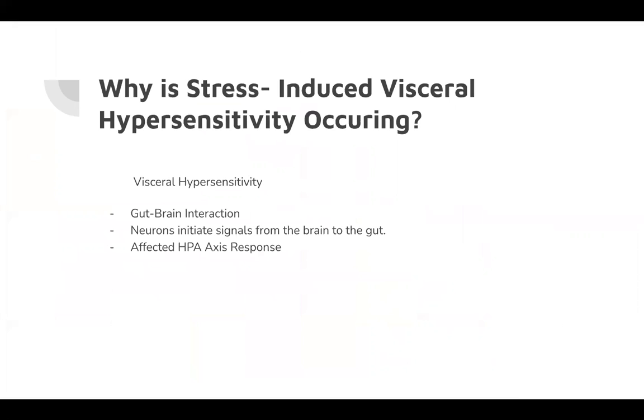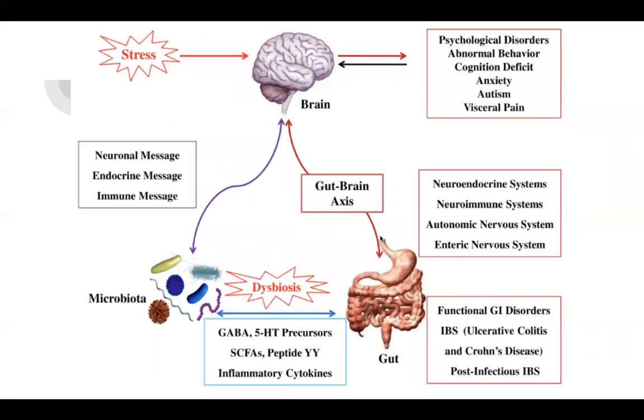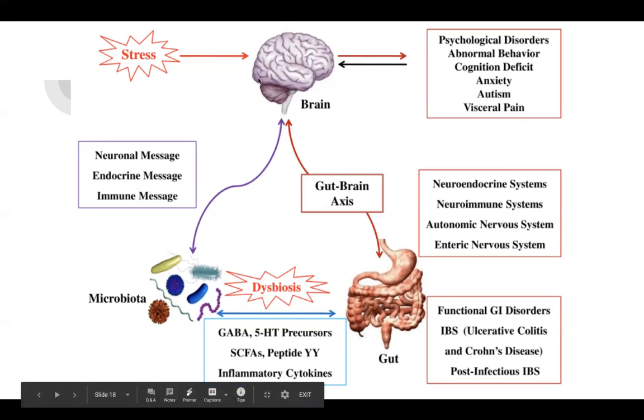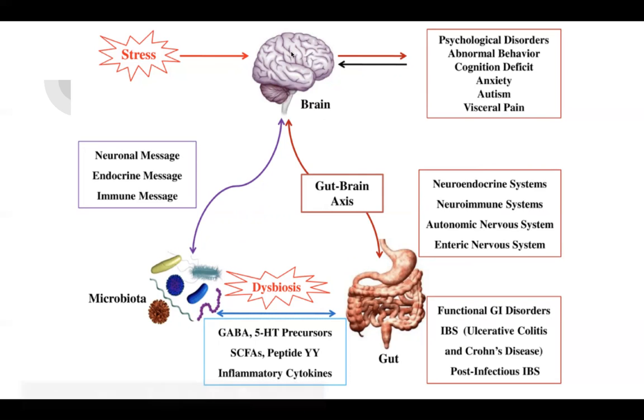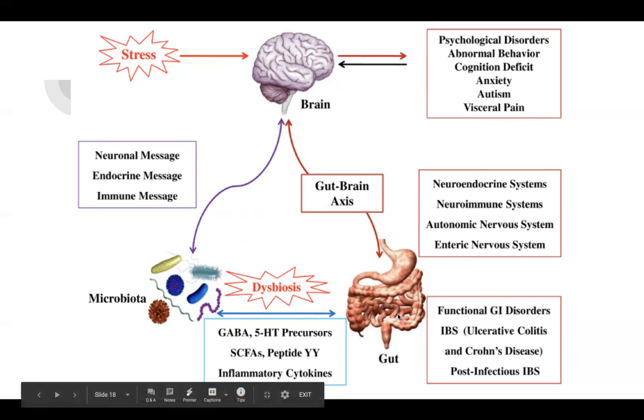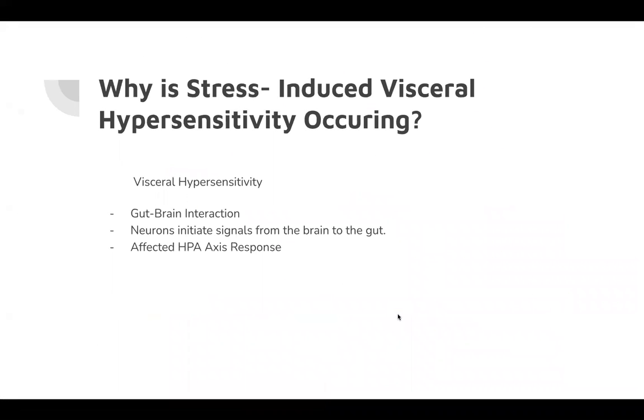So why is stress-induced visceral hypersensitivity occurring? Well, the gut-brain interaction. I want to show you this image where the gut-brain axis is here, and that's the connection between the brain and the gut. Stress is having an effect on the brain, and the brain is sending signals to the gut, to cells within the gut. Once those neurons initiate signals from the brain, when it's compromised, it can affect the HPA axis response. And so stress-induced activation of the HPA axis system is connected to increased visceral hypersensitivity.